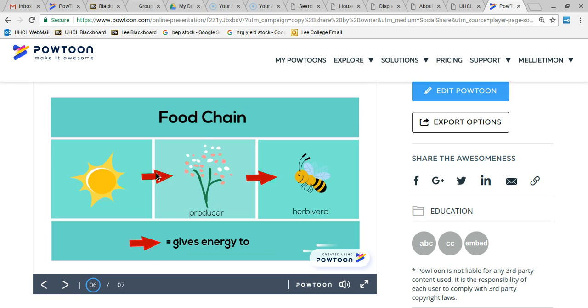The sun gives its energy to a plant or producer, and then the producer gives its energy to some other organism, some type of consumer. In this case, it's giving its energy to the bee, which is an herbivore, because it's getting its energy from a plant. Bees only eat plants, they don't eat other animals. And whenever we read food chains, whenever we see the arrow, we should say to ourselves, gives energy to. So this shows us how energy flows through an ecosystem.